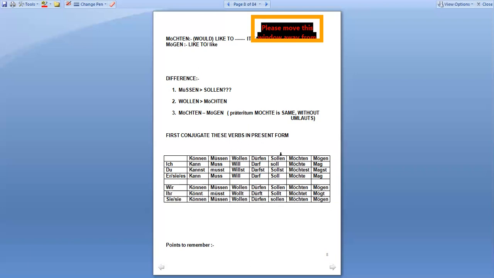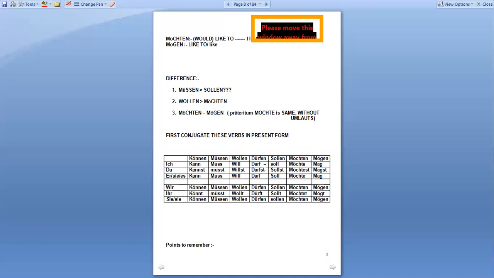Here I have conjugated all the modal verbs available. So before appearing in the exam, you must learn the conjugation of the modal verbs, right? In the exam, if the question says fill in the modal verbs, that means you have to fill from these seven verbs only, right? So you can easily score good marks in your exam if the question is related to modal verbs. There is no other verb which comes under the modal verbs.